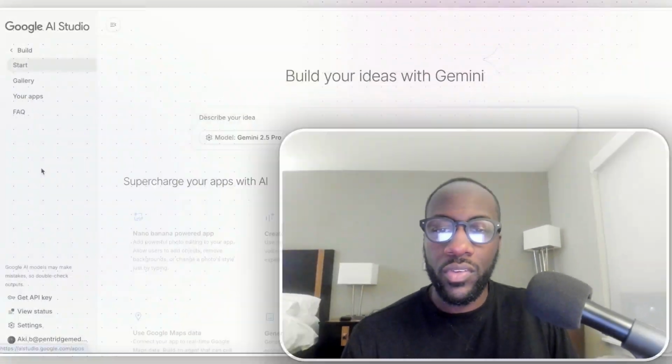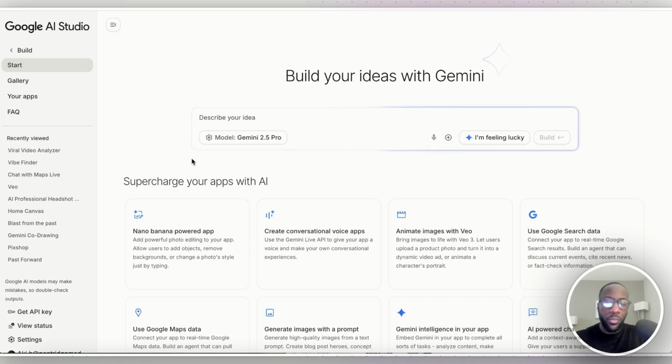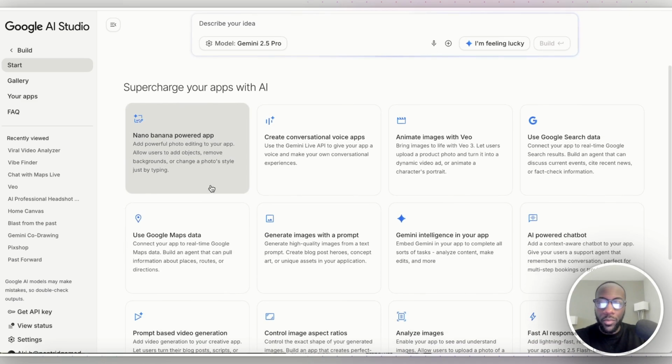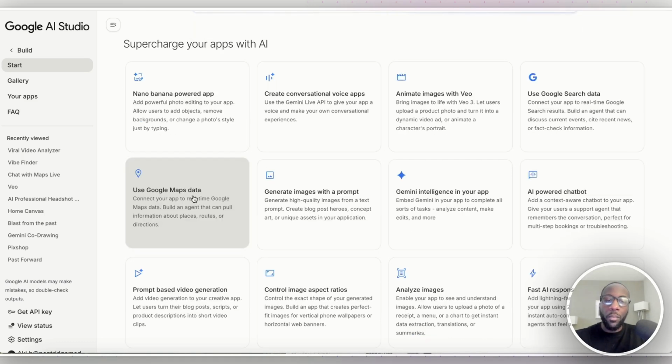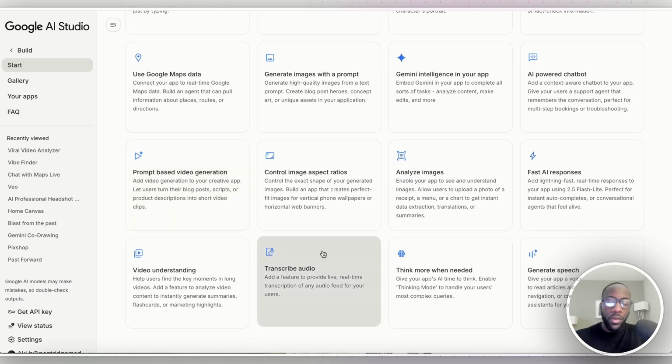So we're only on Tuesday, and this week has already been a huge launch week with AI. Google just launched their vibe coding platform within the Google AI Studio. And with this, you are now able to see a bunch of different pre-built features that you can incorporate into your products. So, for example, you can build a Nano Banana powered app. You can incorporate Google Maps data into your apps. You can build an app that does audio transcription, build an app that understands your video.